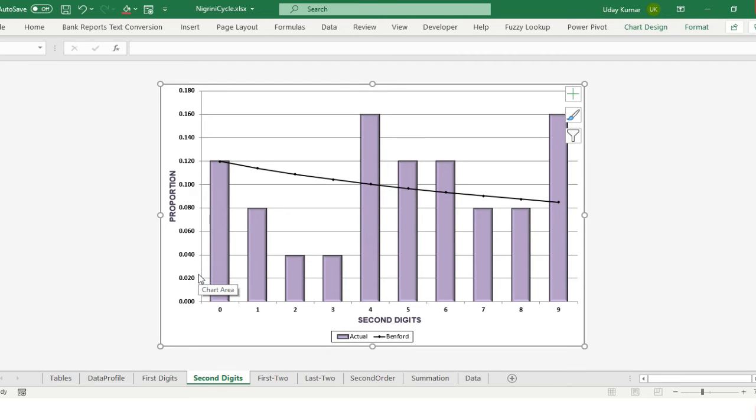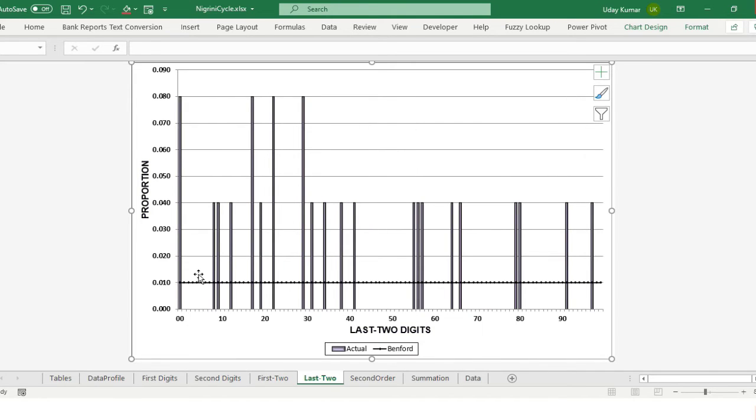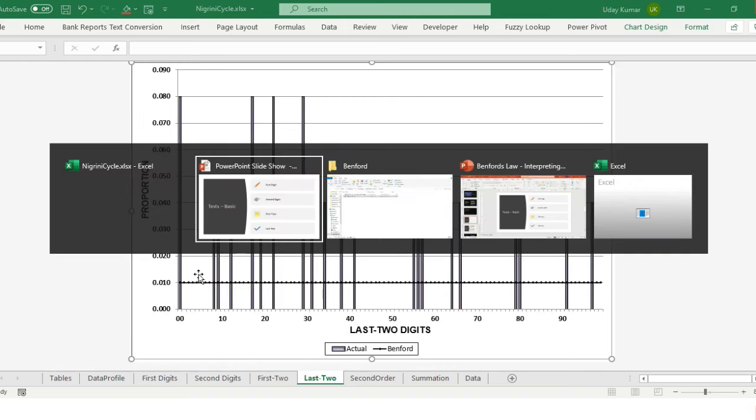So if I have 13,000, then 1 is the first digit and 3 is the second digit, right? And the first two digits put together will be from 10 to 99, right? So again, it has the same logic. Generally from experience, the first two digits tend to give a better feel of the data exceptions than the first digit and the second digit, because we have a lot of data to work on. And again, similar logic is for the last two digits. We are going to see second order and summation soon.